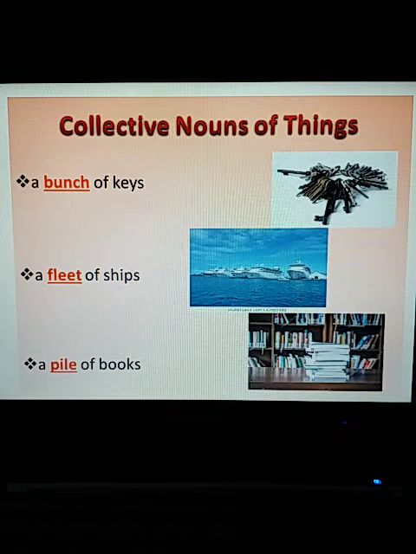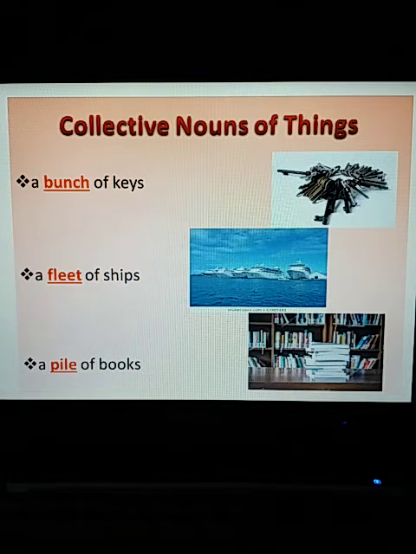So remember one thing, students: collective noun, do not ever get confused that the whole phrase is a collective noun. No, that's wrong. Then your answer is going to be completely incorrect. Collective noun is only the name that is given to a collection of persons, animals or things, right?